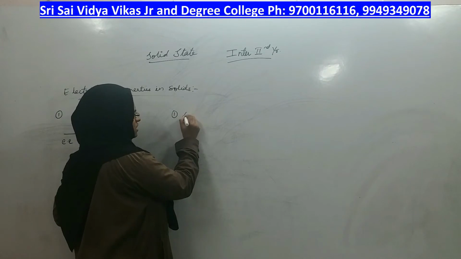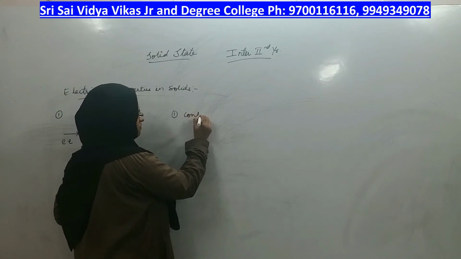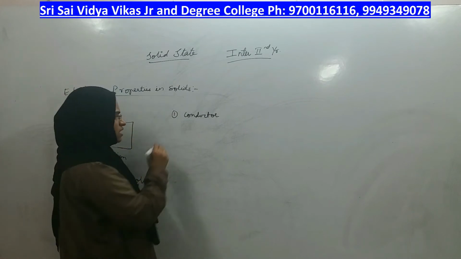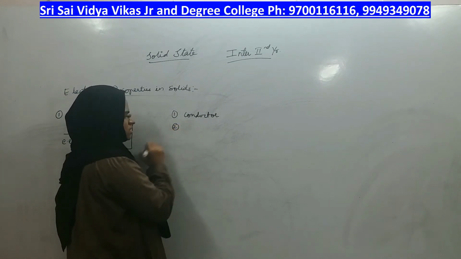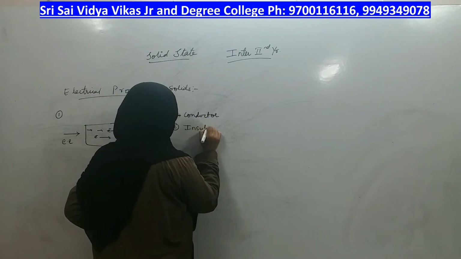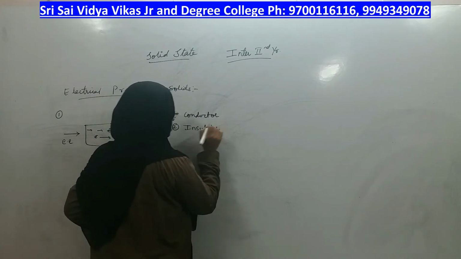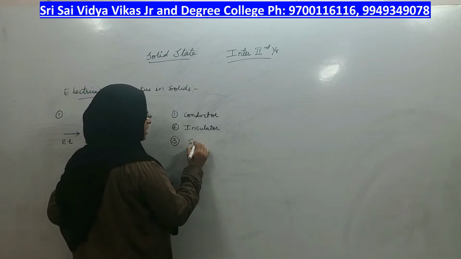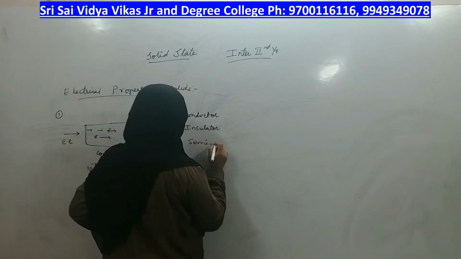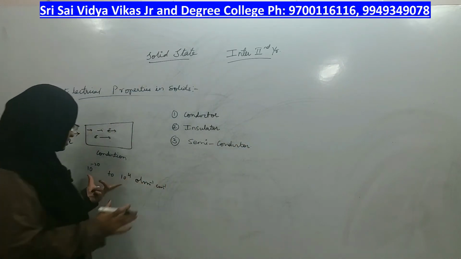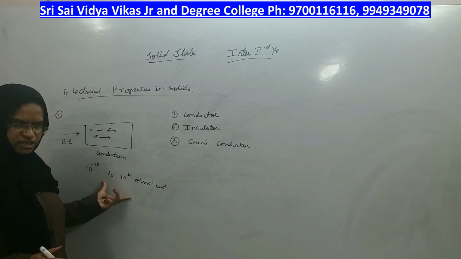The first type is the solids in which the conductance value is very high, called conductors. The solids in which the conductance value is very low are called insulators, and the solids in which the conductance value is in between conductor and insulator are called semiconductors.